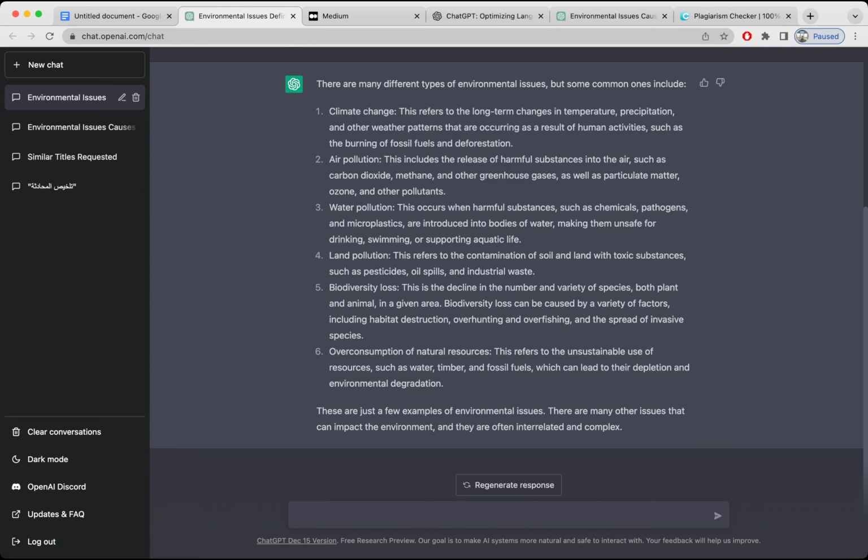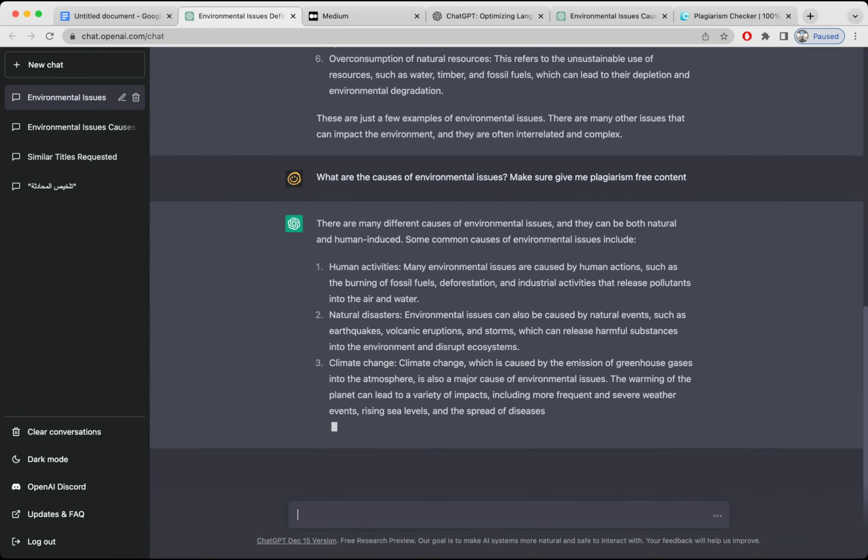So it involves human activities, natural disasters, climate change, and I like how it explains each point. It makes the content creator or blog writer or article writer's job very easy. But we have to check this whole content for plagiarism as well. We'll do it after we complete this article.